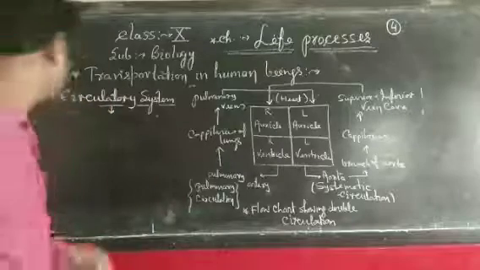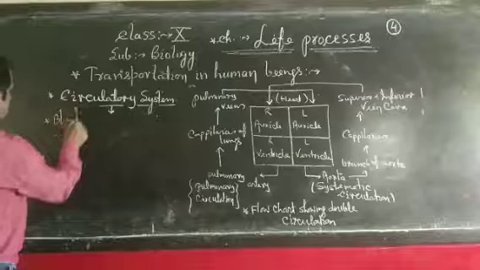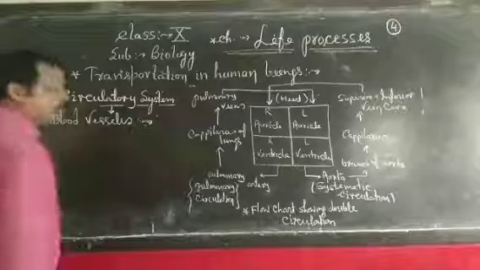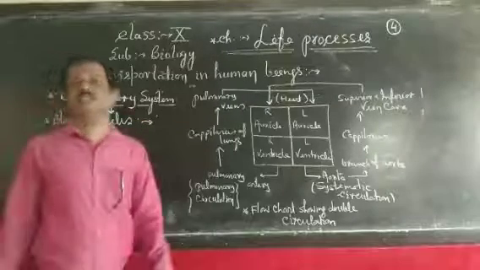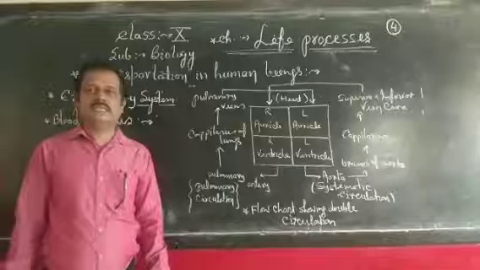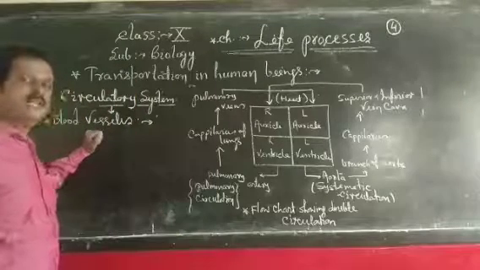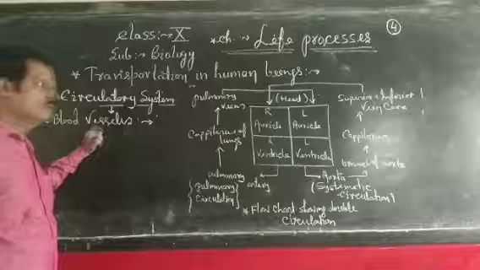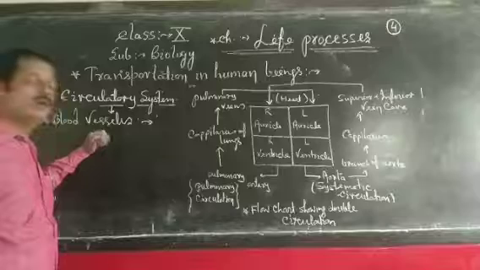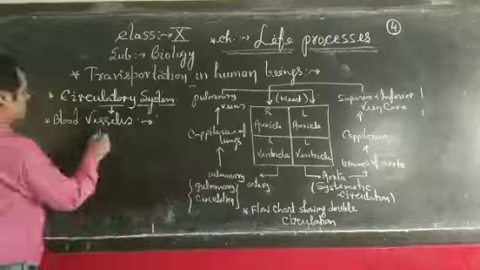Now the second part: blood vessels. Blood vessels are tubular structures present in our body, in various shapes, sizes and volumes. They play an important role in transporting blood to the whole body, starting from the heart and going to all parts of the body. They are of various types.